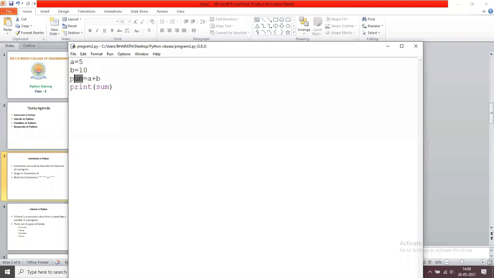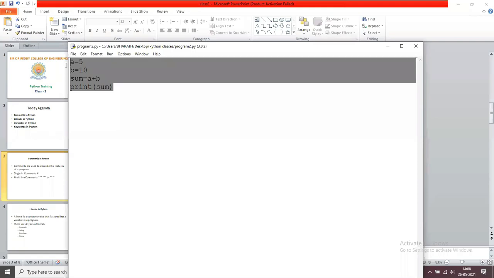In this step you identify that you are finding the sum of a and b, and then print sum. After seeing these four instructions you understand that you are performing addition of two numbers.